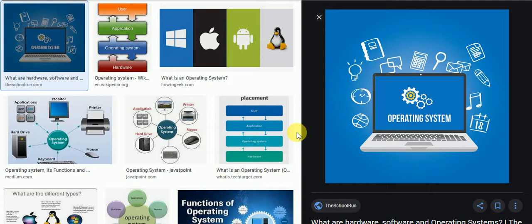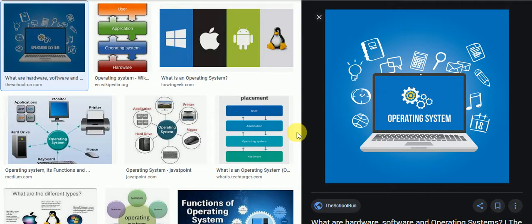Okay, we cannot interact with hardware devices without an operating system. The purpose of the operating system is to provide an interface in which a user can execute programs and also communicate with the computer hardware in an efficient way. Okay, so operating system is a system software. Software we already discussed in chapter 1. So system software is a package of programs. So operating system is a system software, so it must be important.